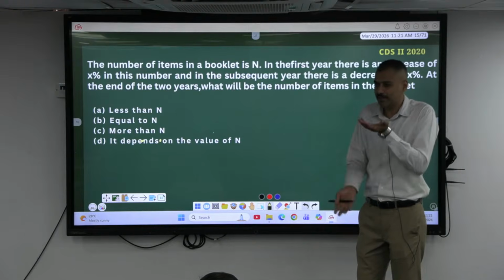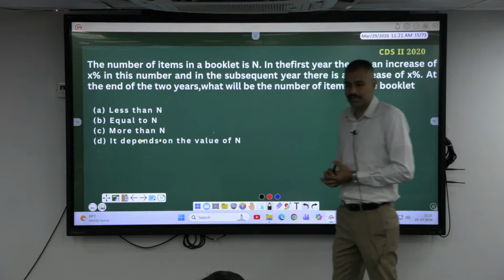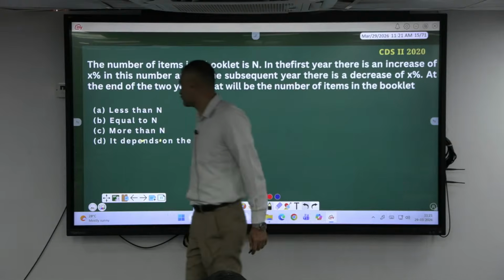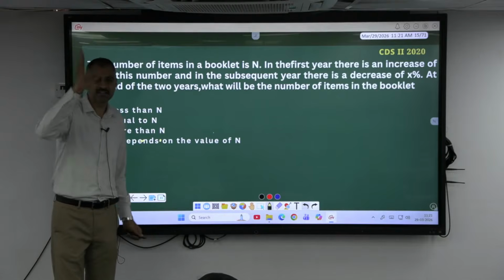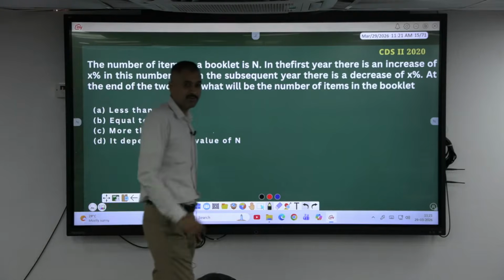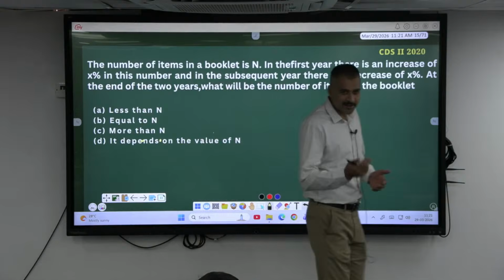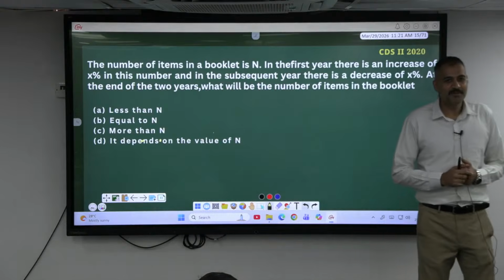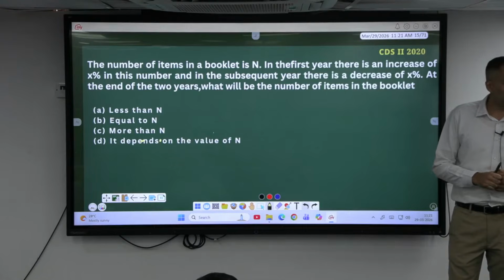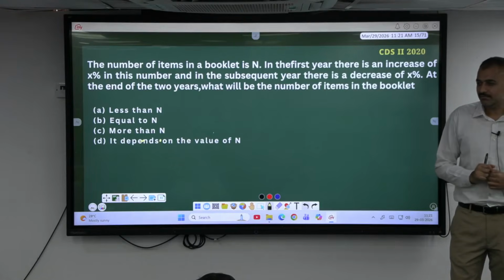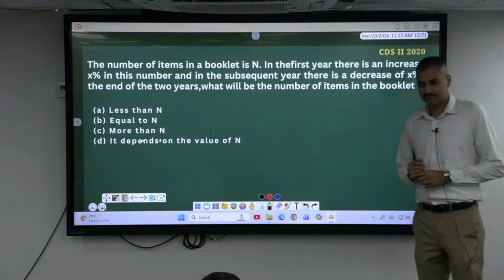20% increase and 20% decrease. Okay, what should I assume initially? 100. Okay, consider X, assume any X value. Let's take 20, as we did earlier, for the 20. Okay, if you increase it by 20, what happens? It becomes how much? 120.